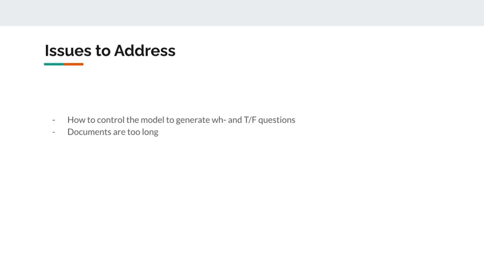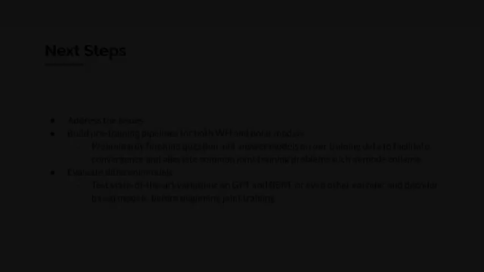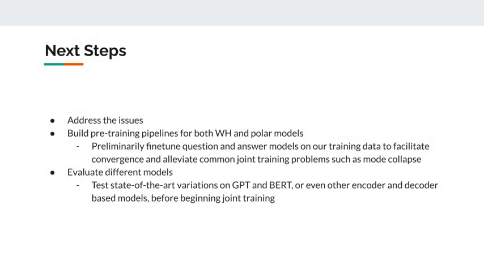Moving forward, we will need to address two issues. First, it is still unclear how we answer WH and true-false questions differently with different models. Secondly, Wikipedia documents are usually longer than language models' input limit, so we need to figure out a way to handle these long documents. In addition to addressing those two issues, we would like to pre-train the models for both WH and polar questions. Then we will try fine-tuning it with joint training and seeing if there are any issues with that. We will also evaluate the performance of our approach along the way on various models.